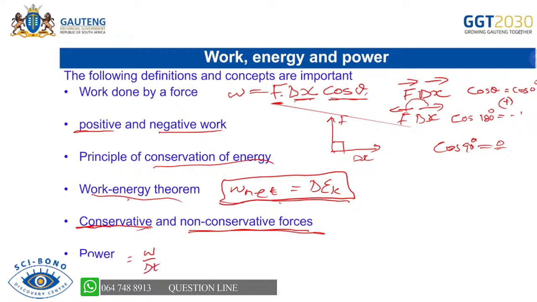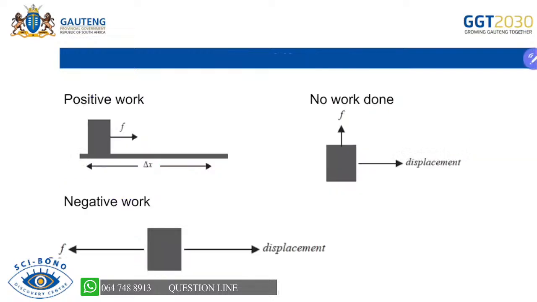Now we have power, which is the rate at which work is done. It's important because you'll still come across power when you're dealing with electricity as well. So it's very important that you always remember how to deal with questions related to this. Now, I've talked about this: positive work is done when both the force and delta x are in the same direction. So if they're all moving in the same direction, positive work will be done.